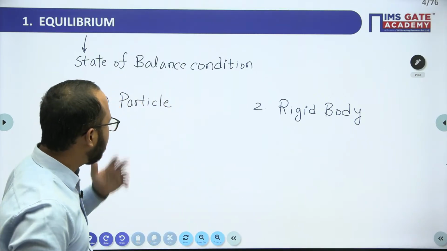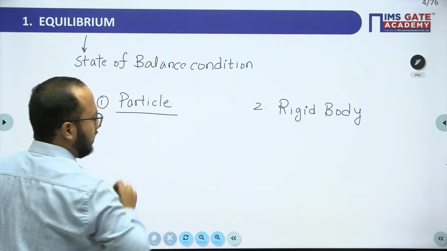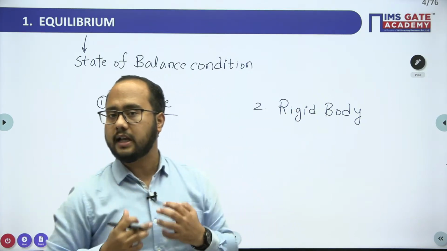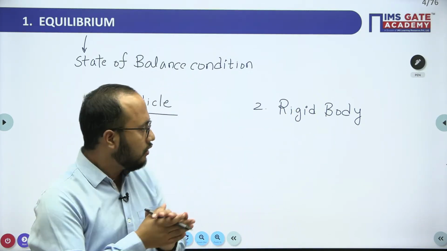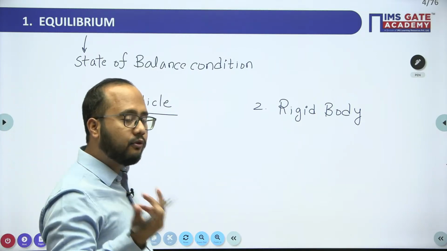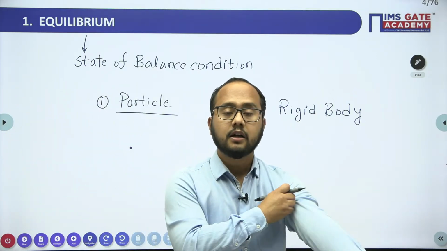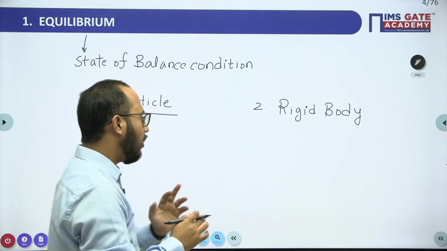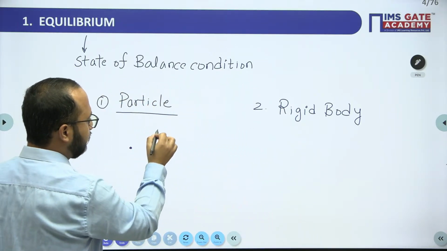When we talk about the particle, it is a point size body. We have neglected the dimension of the body. Whenever a particle is there, a concurrent force system will be applicable, always.